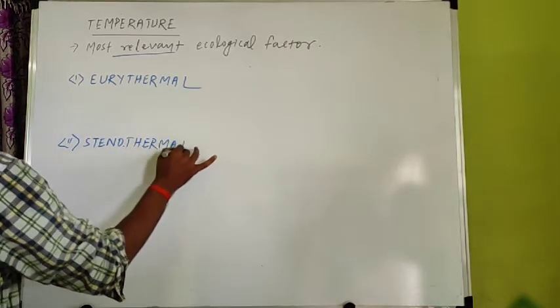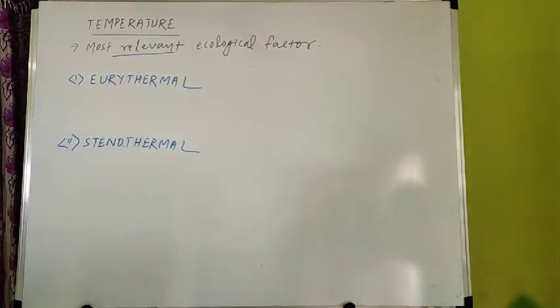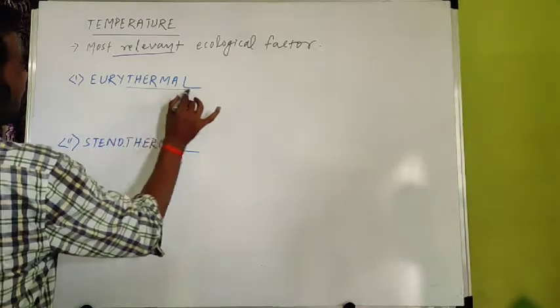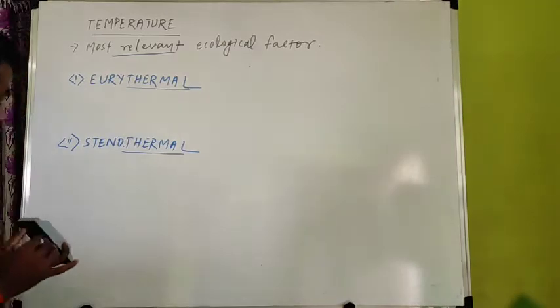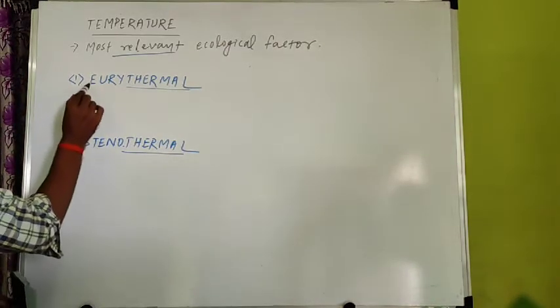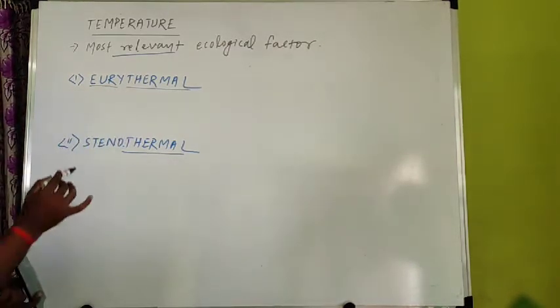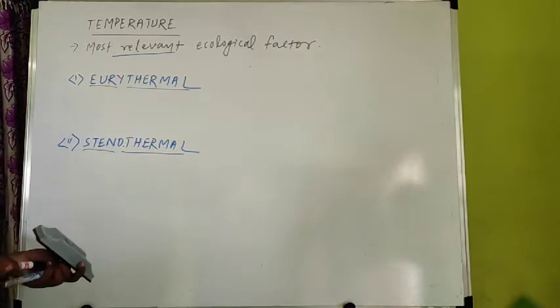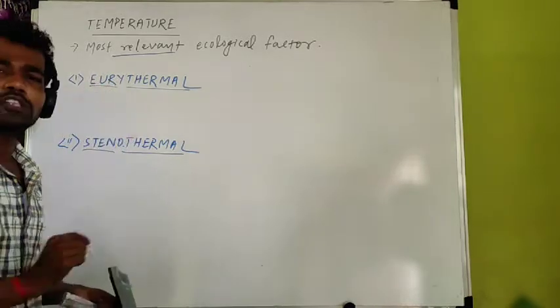If you look at these two terms, eurythermal and stenothermal, one important thing you find in both the cases is that thermal is used. Thermal means temperature. What is the meaning of eury? Eury means wide or large. Steno means small.